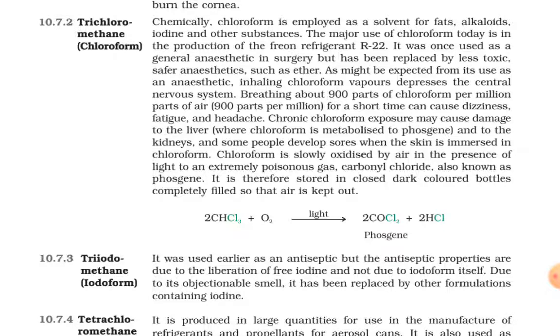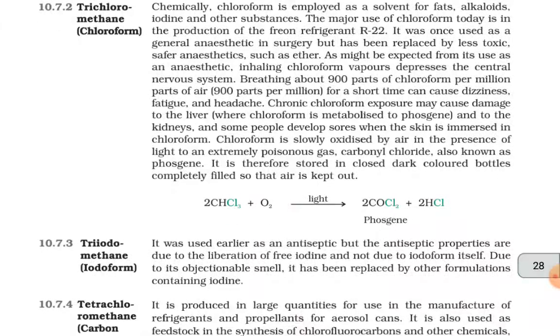As might be expected from its use as an anesthetic, inhaling chloroform vapors depresses the central nervous system. Breathing about 900 parts of chloroform per million parts of air for a short time can cause dizziness, fatigue, and headache. Chronic chloroform exposure may cause damage to the liver, where chloroform is metabolized to phosgene, and to the kidneys, and some people develop sores when the skin is immersed in chloroform.